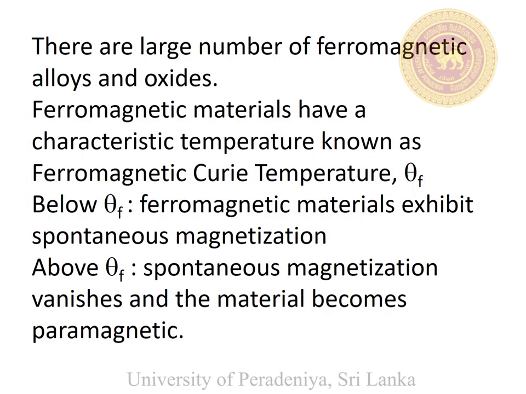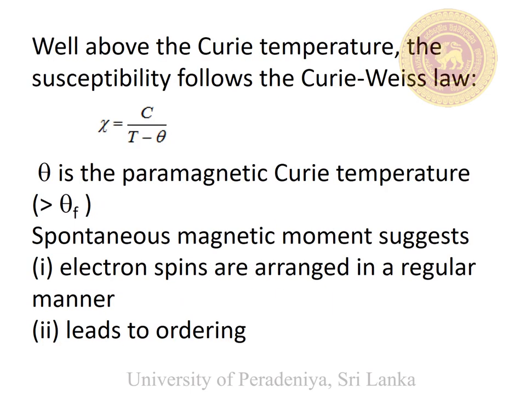Below the ferromagnetic Curie temperature, ferromagnetic materials have a spontaneous magnetization. Above the Curie temperature, spontaneous magnetization vanishes and the material becomes paramagnetic due to thermal agitation. There are two types of Curie temperatures. One is called the ferromagnetic Curie temperature. The other one is called the paramagnetic Curie temperature.